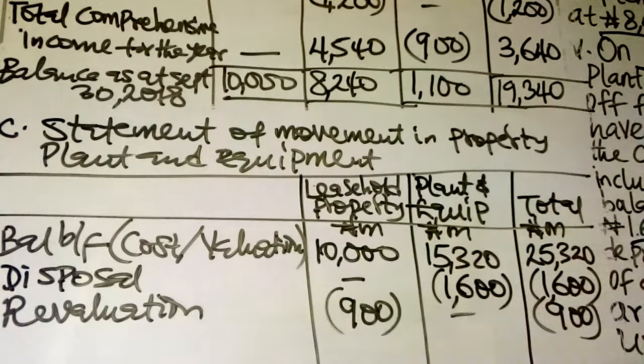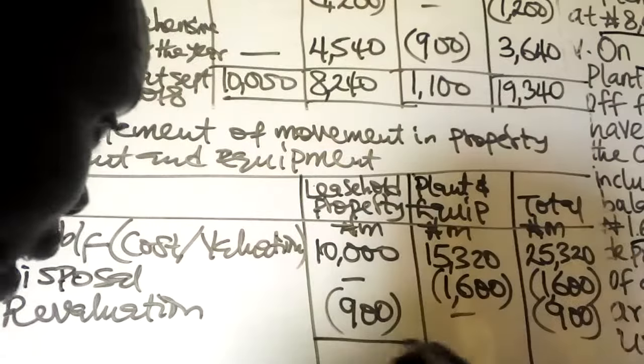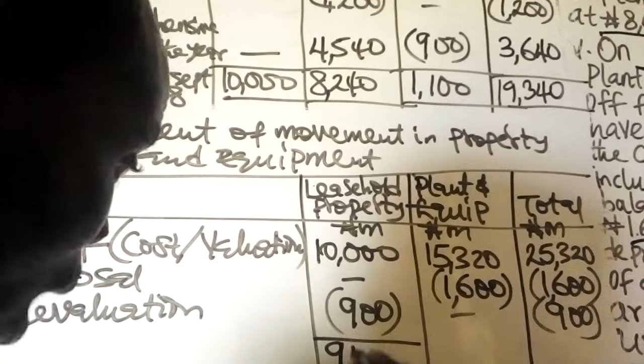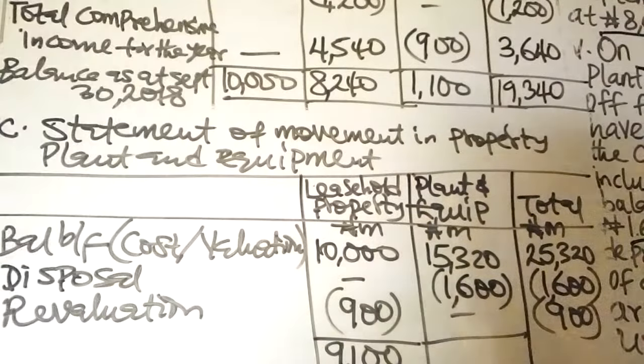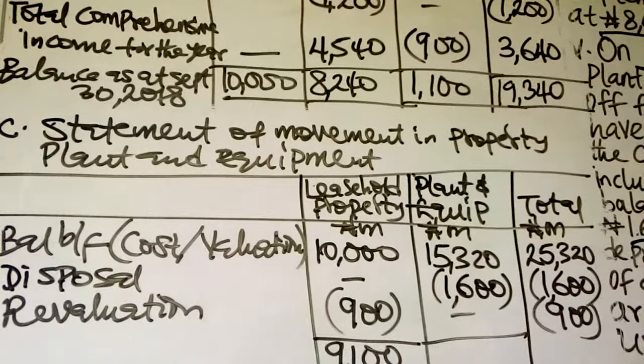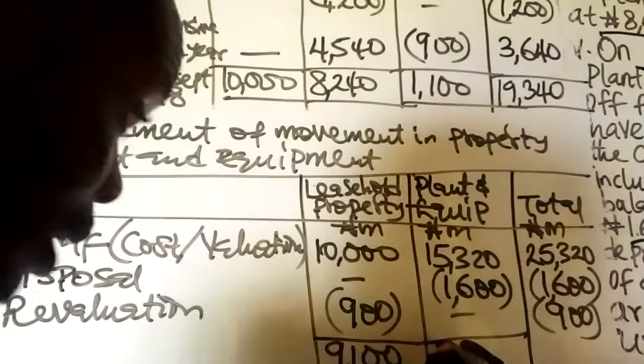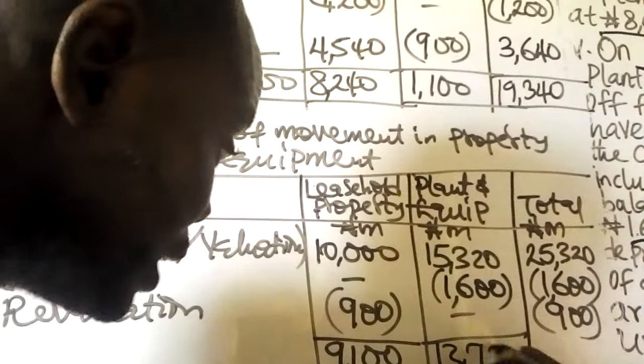Now, you cast it. You sum it up. This one will be 9,100. That of plant and equipment will be 15,320 minus 1,600, which is 13,720.